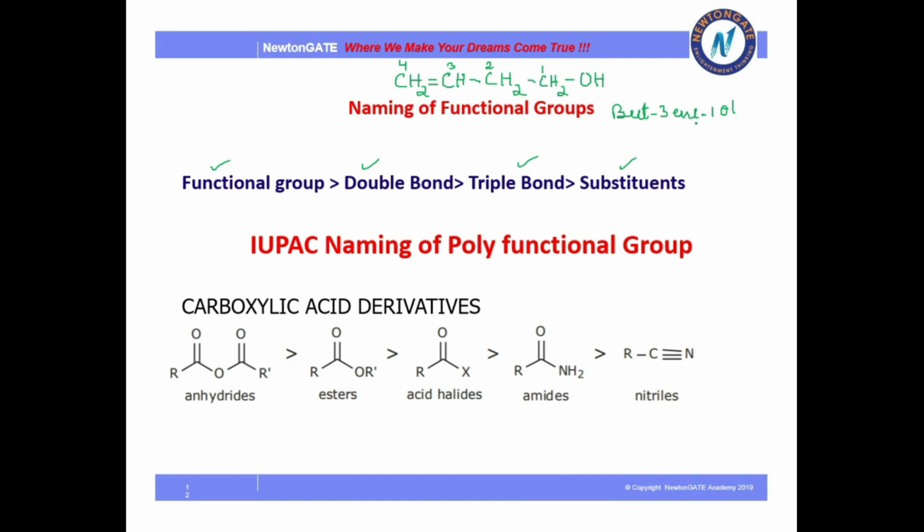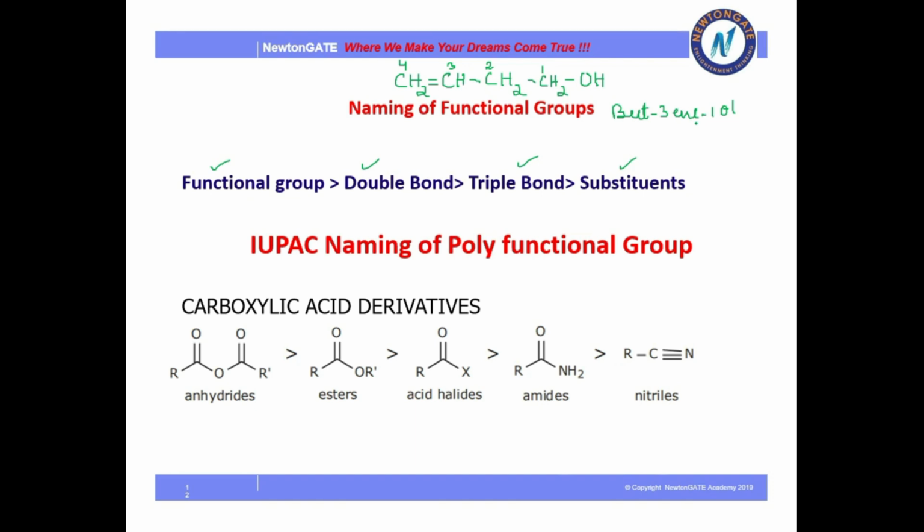You always remember your functional group will always get first priority, then your double bond, then your triple bond and substituent. Even if there are double bonds and triple bonds in the compound, the double bond will get more priority than the triple bond. I hope it is clear. But what if there are two or more functional groups?